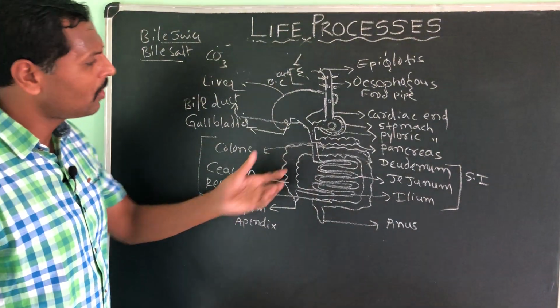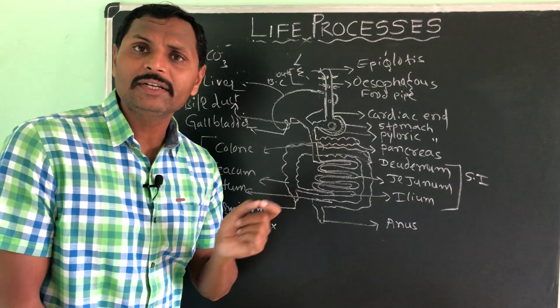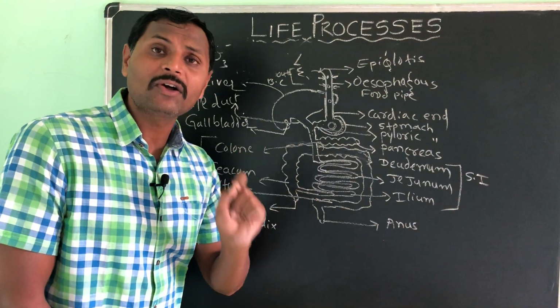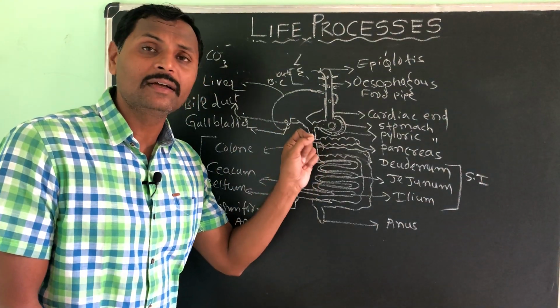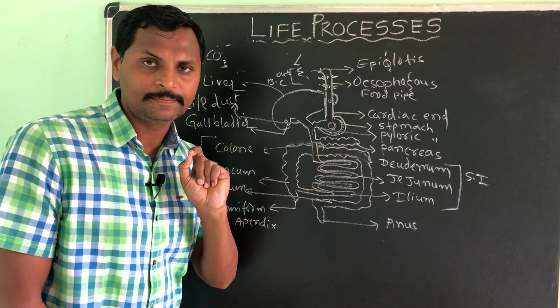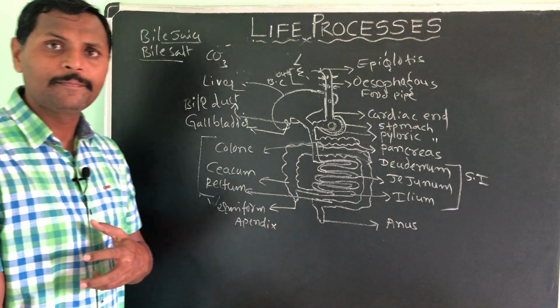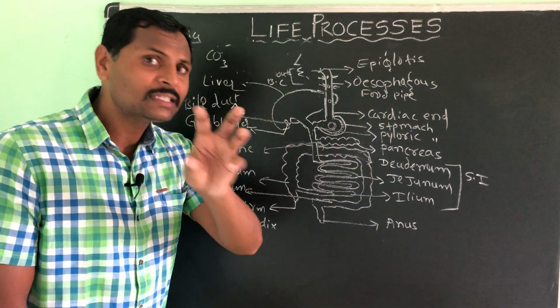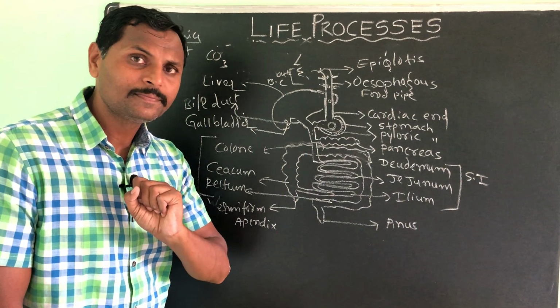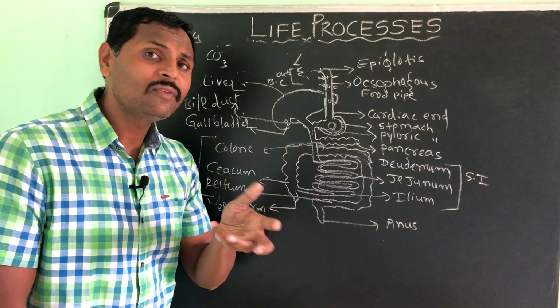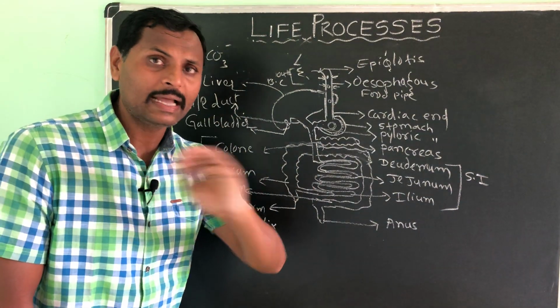Bile salt, you know already the food has converted into an acidic one because of the acid mixed with the food in the stomach. So further pancreas is going to release some enzymes. Those enzymes will work in the alkaline condition, not in the acidic condition.